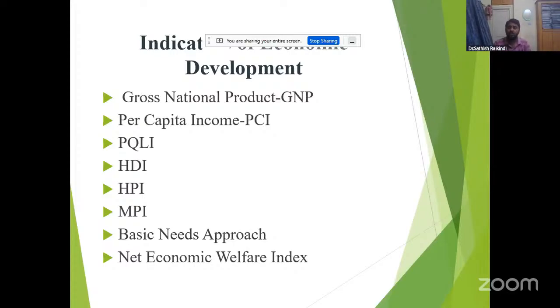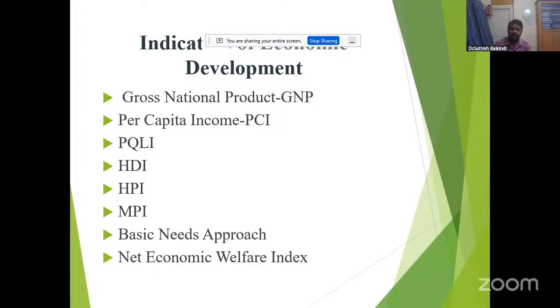And also the infant mortality rate, IMR. What does infant mortality rate mean? For every thousand children below 5 years, how many children die below 5 years. That is the infant mortality rate. If the infant mortality rate is decreasing, it indicates economic development. That is the PQLI, the Physical Quality of Life Index.